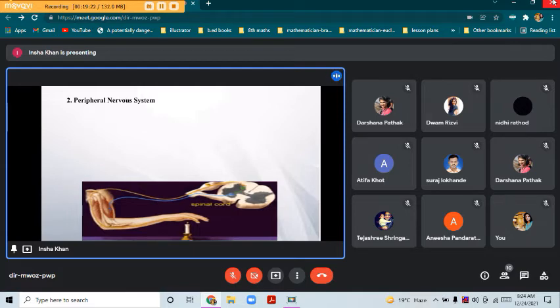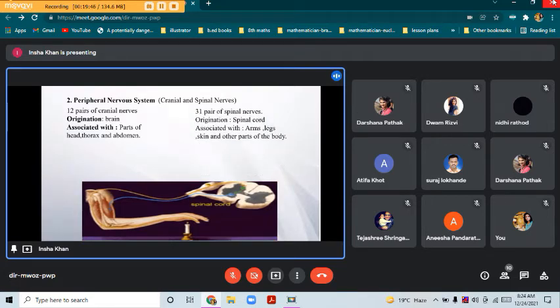So it consists of nerves which arise from the central nervous system. There are two types of nerves: one is cranial nerves and one is spinal nerves. Cranial, that is, cranial cavity. So the origination will obviously be the brain, and the spinal nerve, spinal, which means the origin will be the spine,